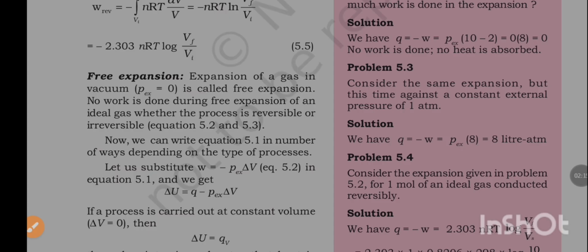Expansion of a gas in vacuum is called free expansion. No work is done during free expansion of an ideal gas, whether the process is reversible or irreversible.